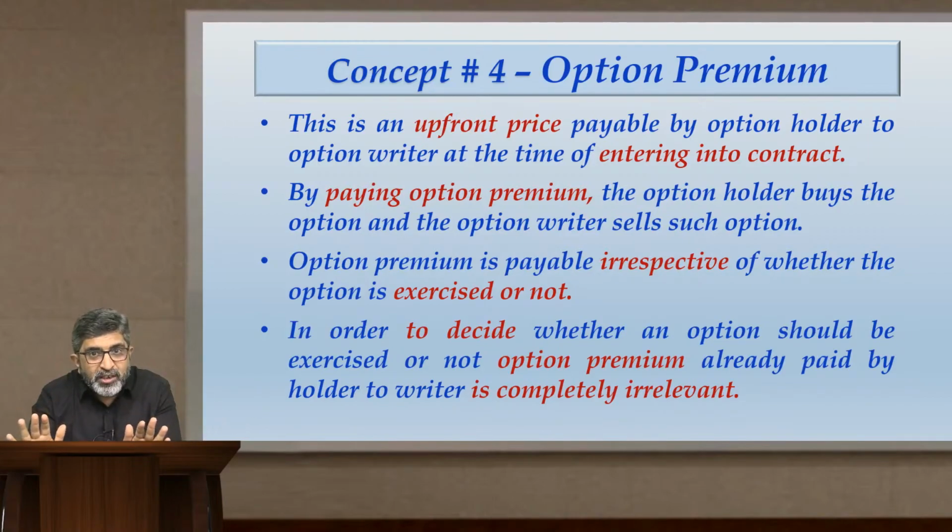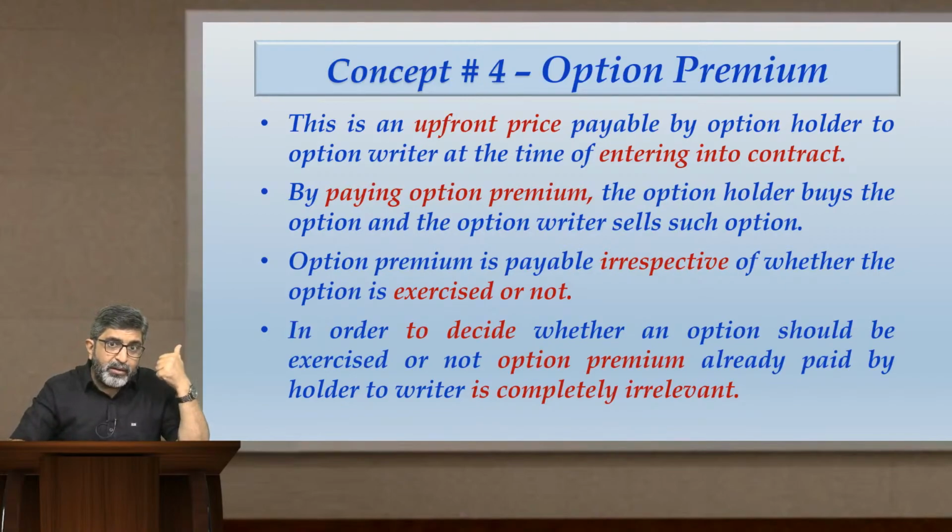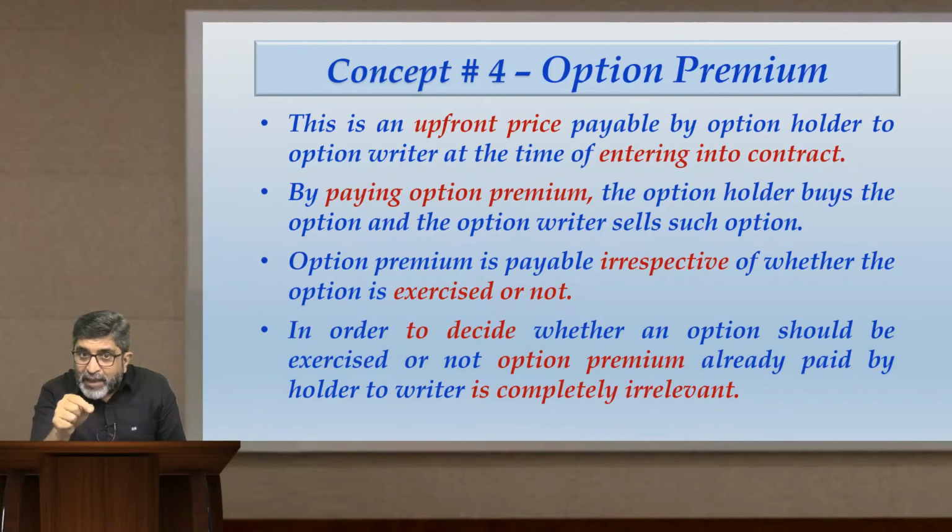It will be foolishness if we think like that, right? Why? Because if you do not exercise the option, no benefit comes to you currently, but you have already paid 25. That 25 will become your loss. You can actually reduce your loss by exercising the option. That is why, at the time of deciding whether the option should be exercised or not, the premium that you have already paid in the past should not be considered at all, because it is not relevant for deciding whether the option should be exercised or not.